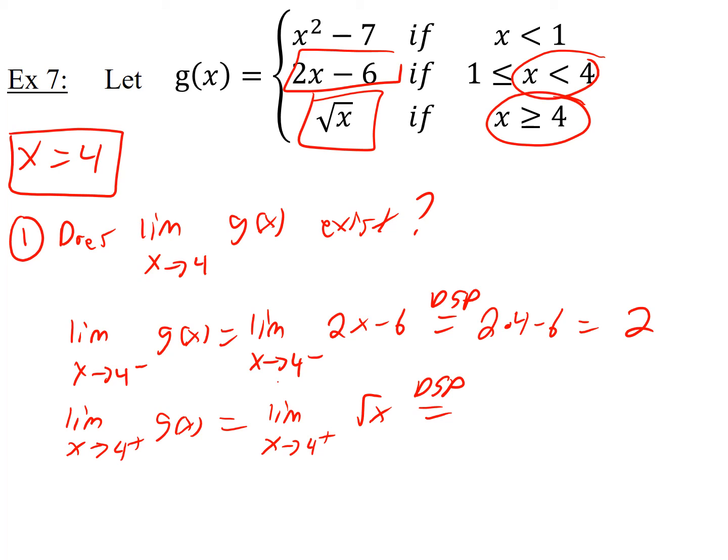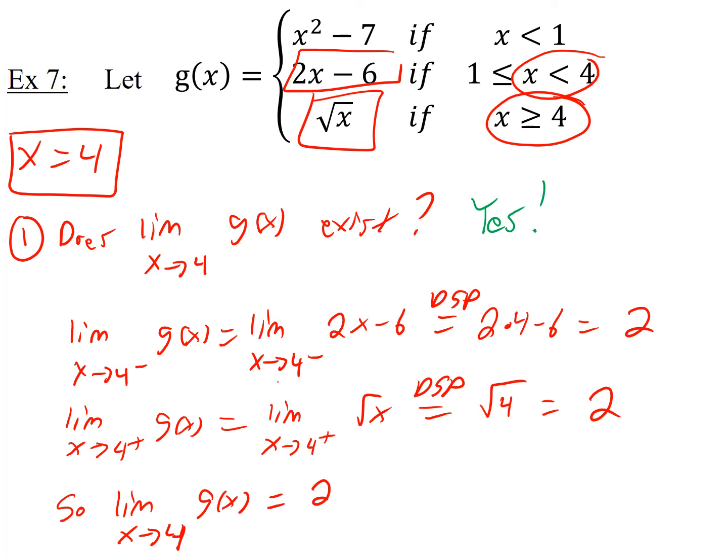You don't get any of those things when you plug in. You just get square root of 4. No problem. You get 2 again. Okay, cool. So the left and right hand limit both exist. So the full limit exists. So limit as x goes to 4, full limit, turns out to be 2. Okay, so the answer is yes to this question. The full limit exists, and it's 2.